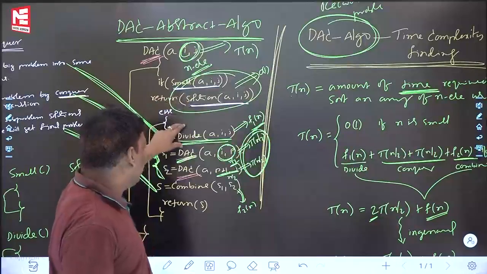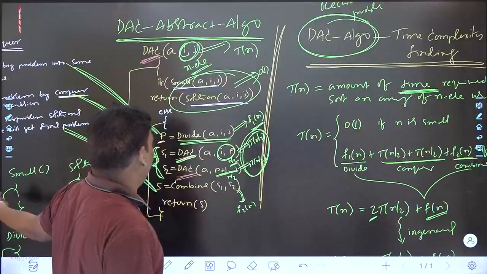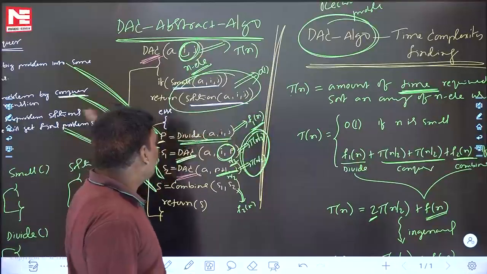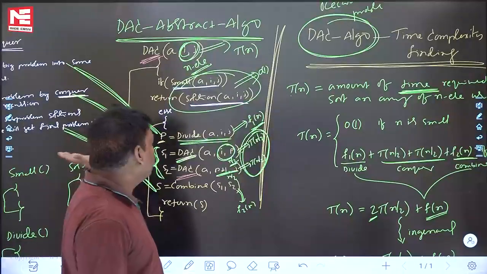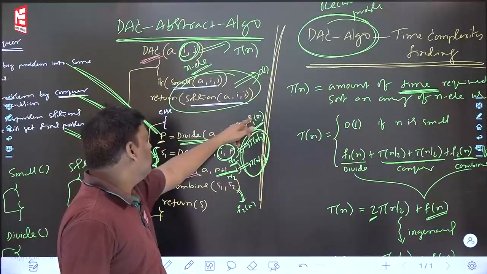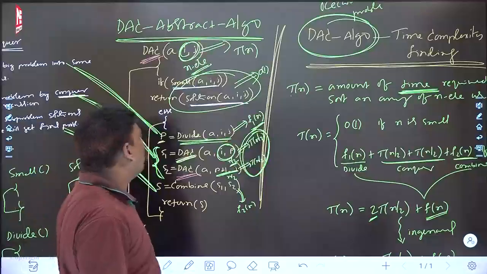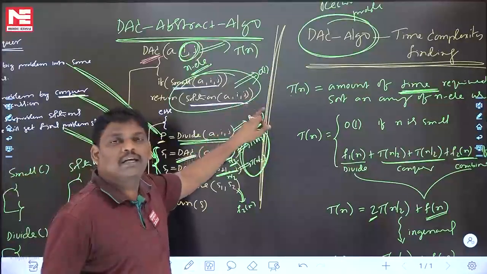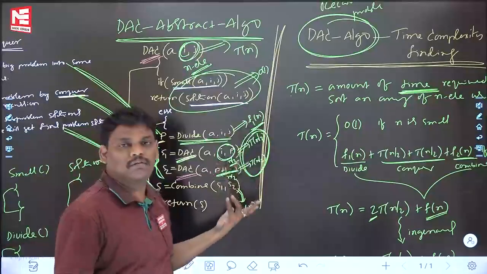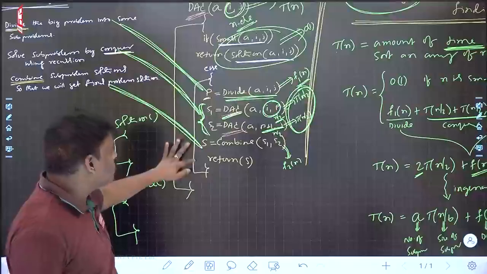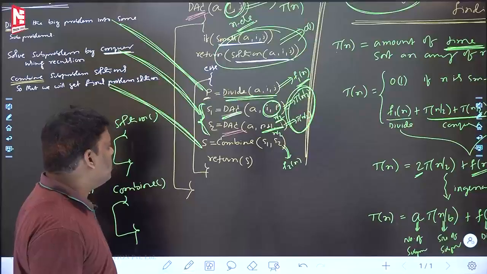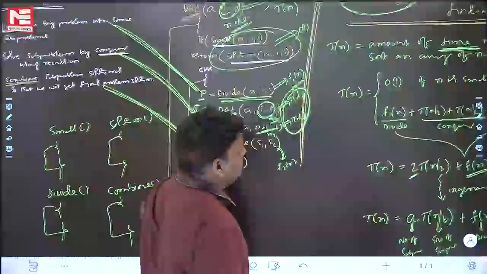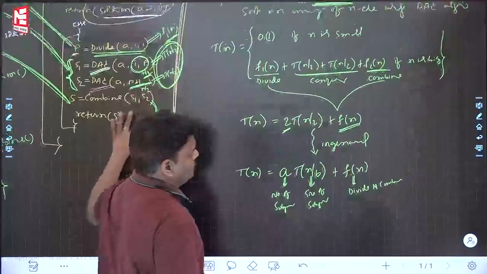Next one, before divide function, go to the function and see the code. Suppose in that code no loop is there, constant. In that code one loop is there, n. In that code two loops are there inside, n square. Because I don't know what the code is, I gave some function name. I didn't write n square or n. I wrote some function name. That may be anything. Combine also is a function. Go inside and see the code. If no code is there, I wrote some function. So recursion, that is okay. So like that you solve it, you will get the answer.